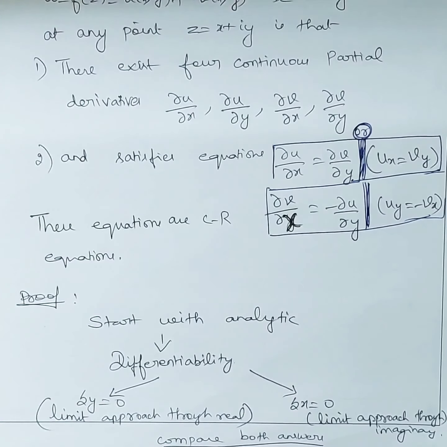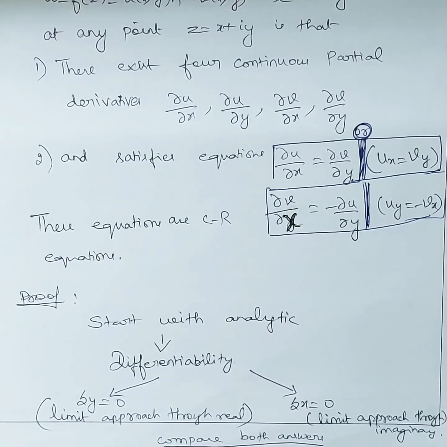We are going to start with analytic function because they have given that the necessary condition is for the function to be analytic. In the statement itself they have given. So the function is analytic. Analytic means, what do you mean by that? Differentiable at all points by definition, correct? So from analytic we are going to differentiability. When I am saying differentiable, it means the limit can approach whether through real or through imaginary or through a line, whatever, etc. But all the limits should be the same.